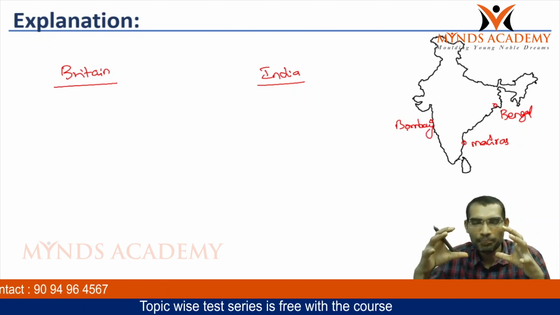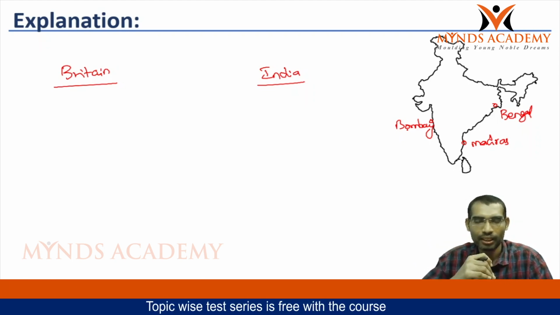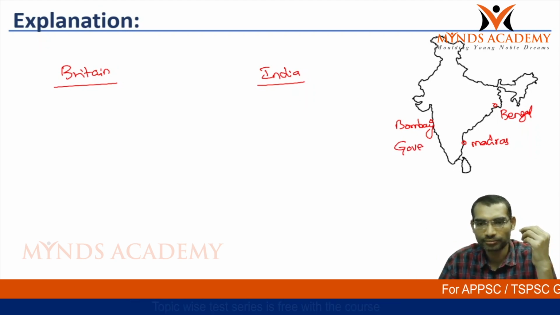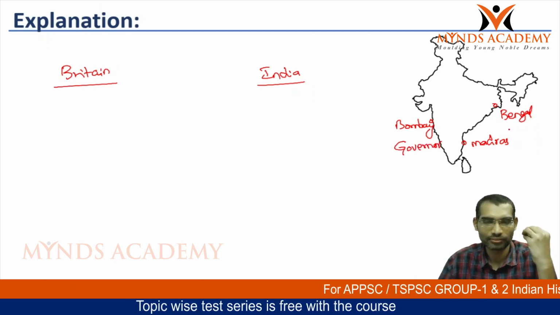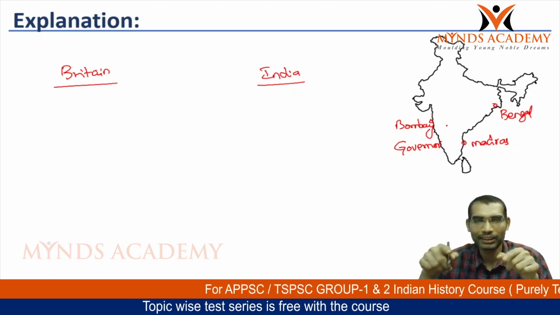These were the three main presidencies of British India. Each presidency had its own governor, and these governors took care of their respective zones.